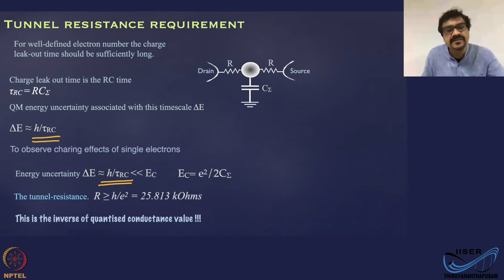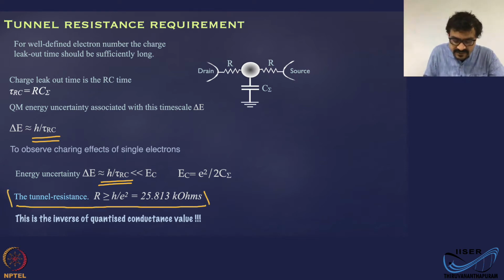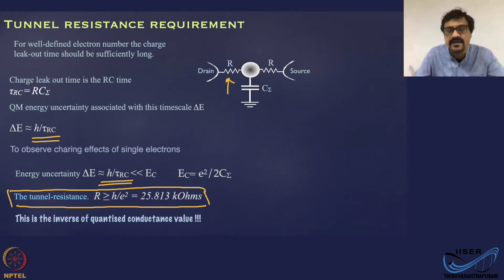That's the condition. Okay. Now EC is e square by 2C sigma. When you substitute this here, substitute for tau RC from here, and rearrange the terms, what you get is the tunnel resistance requirement, because R here is the tunnel resistance.